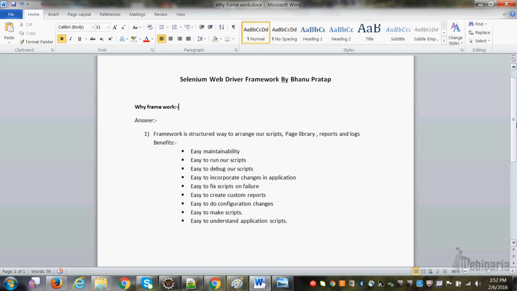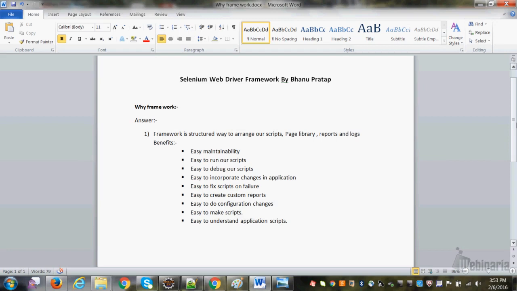Now in every .java class file you have written all the methods. In the product details page you have already written the methods select product, select filter, select price range, select all, right? In the basket page you have written add to basket, continue shopping, remove items from the basket. In the checkout page you have written select bank, select details, select COD, select net banking. So when you have methods in your page, designing a script is very easy. Just create one script, just call the methods. Your script is ready. So design of a script will be very fast.